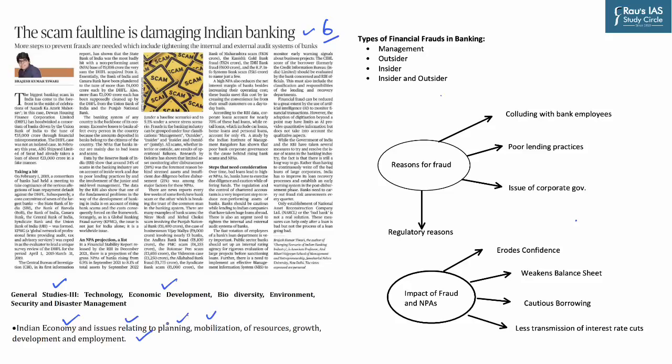Now, it is very important for us to understand that the financial sector is basically the backbone of a country. And this financial sector, if it is infested with frauds, it may lead to an increase in non-performing assets, or NPAs, which is going to be detrimental to the overall economy of India or any other country. Now, in this context, we need to understand that the financial frauds that we see in the banking institutions are broadly divided into four aspects.